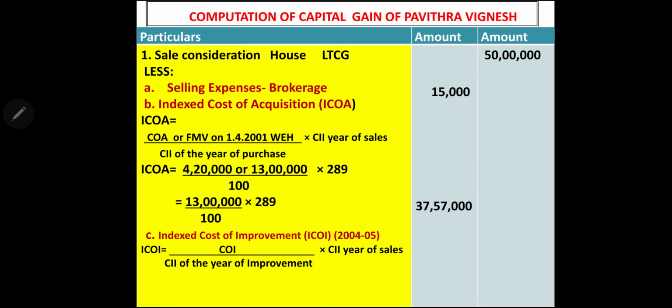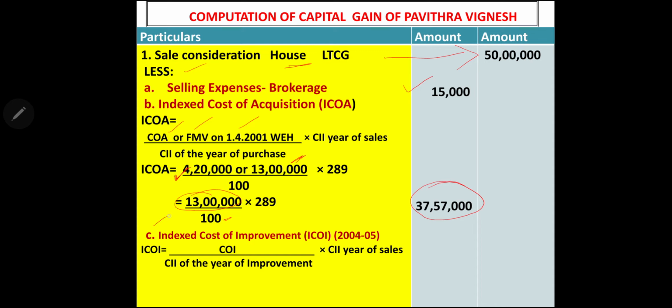Computation of capital gain of Pavitra Vignesh. Here we have only one property, house property, sold for 50 lakh, less selling expenses, brokerage 15,000, indexed cost of acquisition. Cost of acquisition or fair market value as on 1/4/2001, whichever is high should be taken. So previous owner Vignesh purchased for 4,20,000 and 1/4/2001 FMV is 13 lakh. Whichever is high means 13 lakh into 289 divided by 100. So indexed cost of acquisition is 37,57,000.